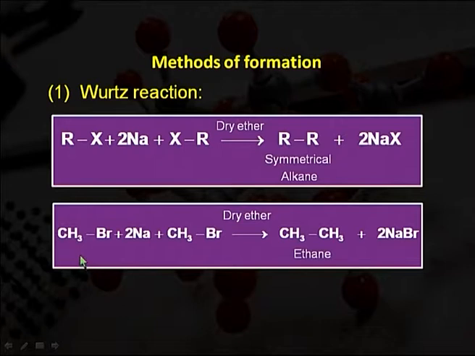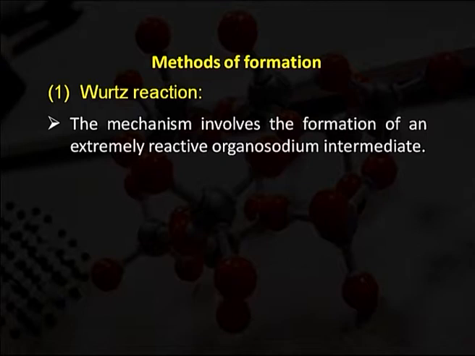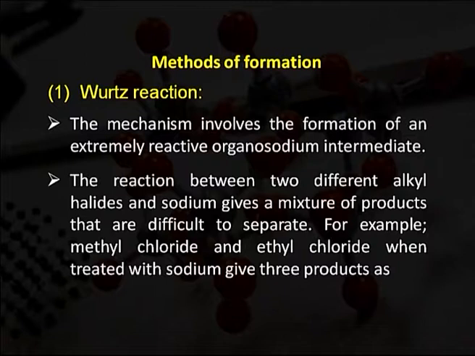For convenience, we can see that when methyl bromide reacts with sodium in presence of dry ether, we can obtain ethane, that is CH3-CH3, or C2H6, and 2 NaBr. So, the mechanism involves the formation of an extremely reactive organosodium intermediate. The reaction between two different alkyl halides and sodium gives a mixture of products that are difficult to separate.